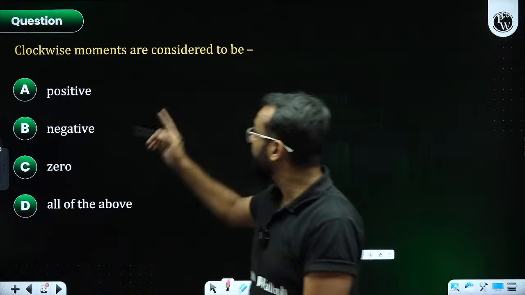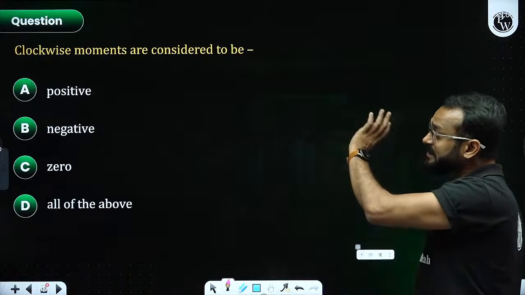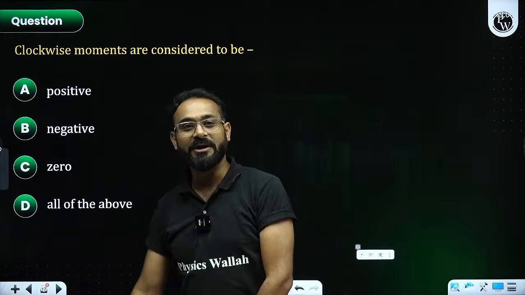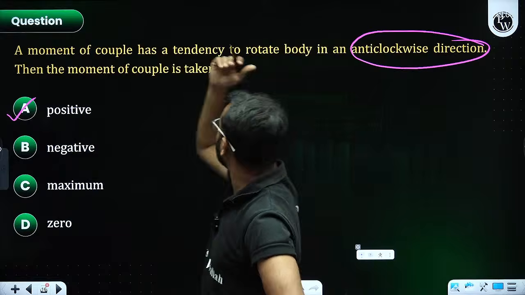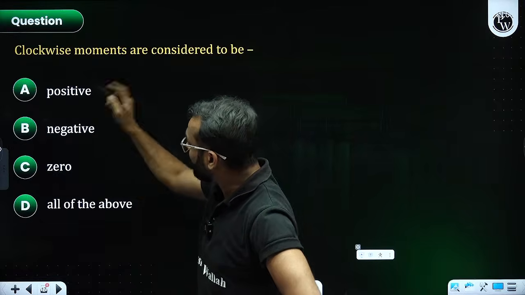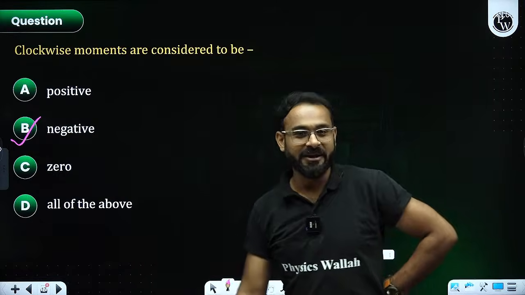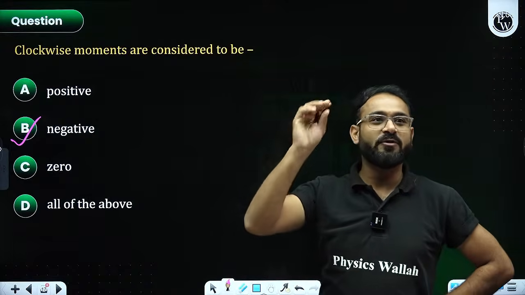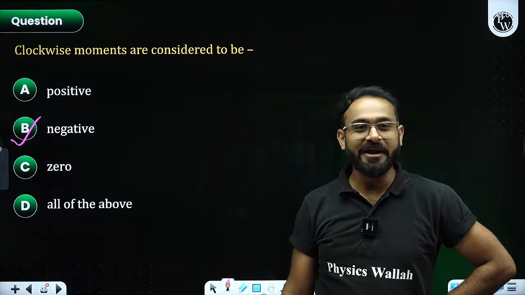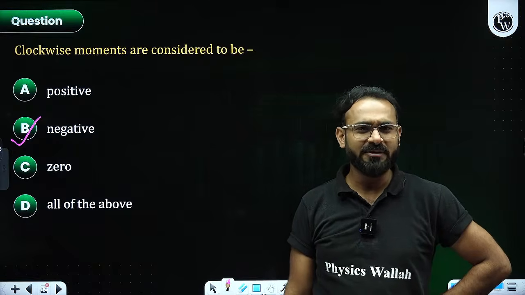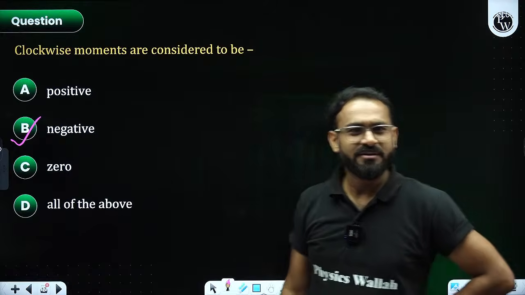Perfect. Next, clockwise movements are considered. Clockwise movement. Okay, so for the previous one, it has to be positive. Now, for anti-clockwise, it is, for clockwise, it is going to be negative. Sorry, my bad. So for the previous question, for the anti-clockwise, it will be positive. For clockwise, it will be negative. Right. Confusing, na?